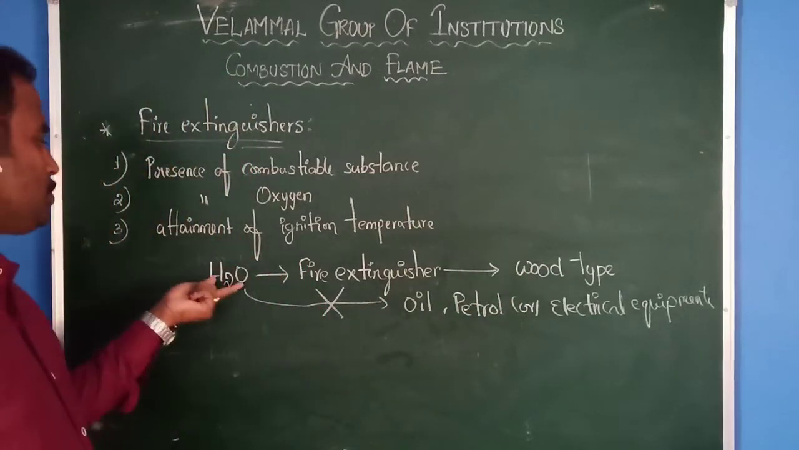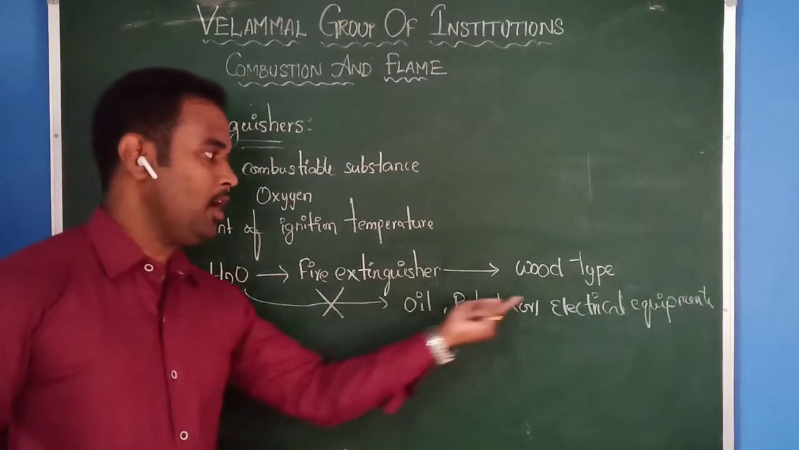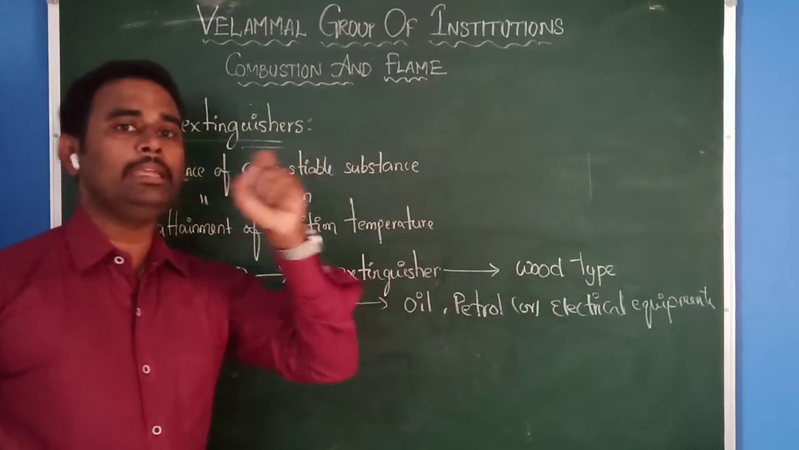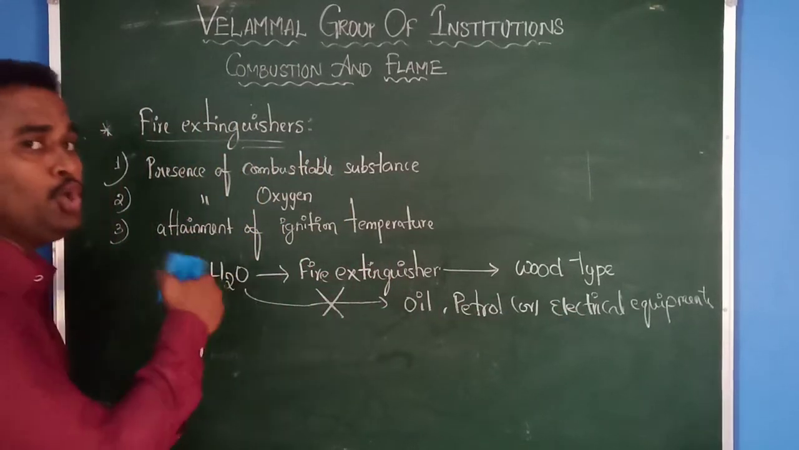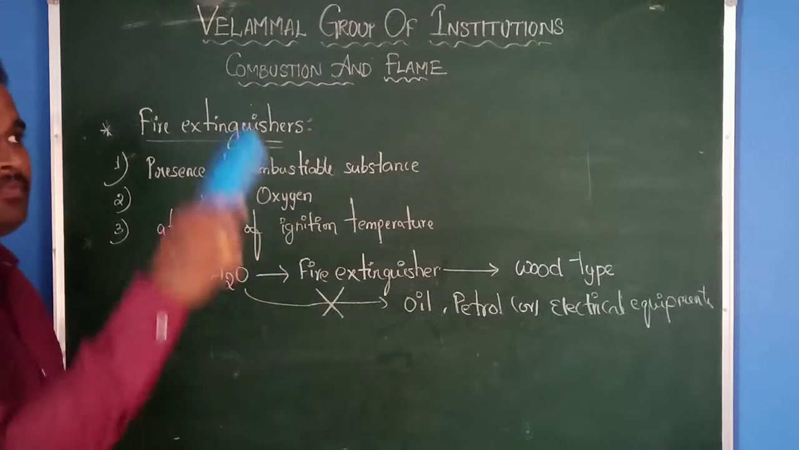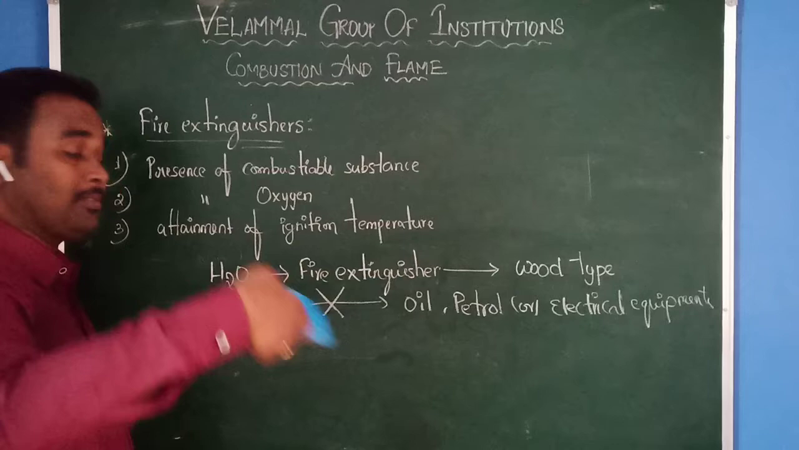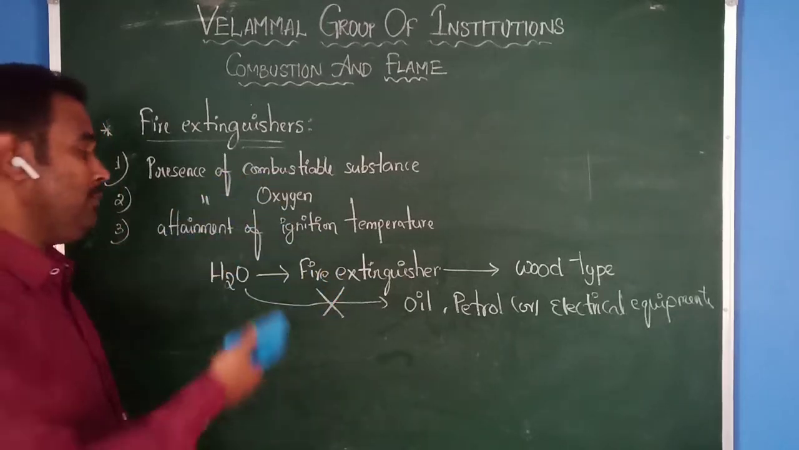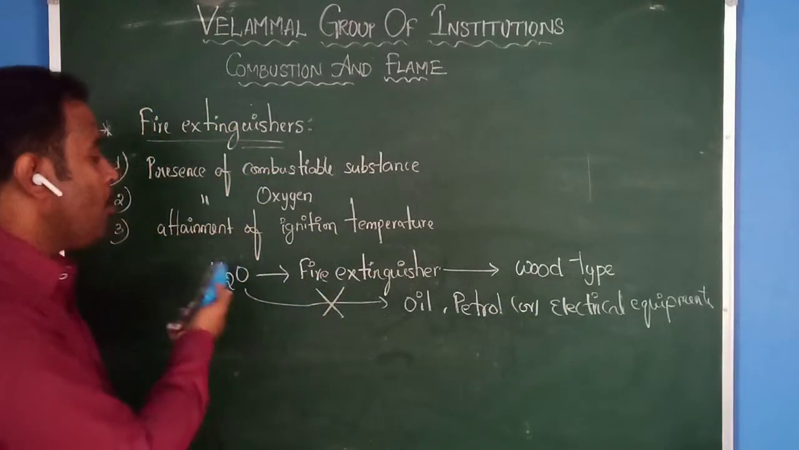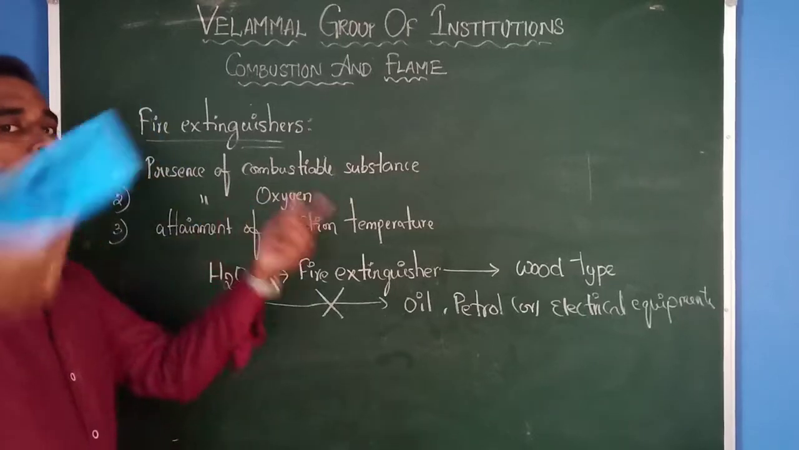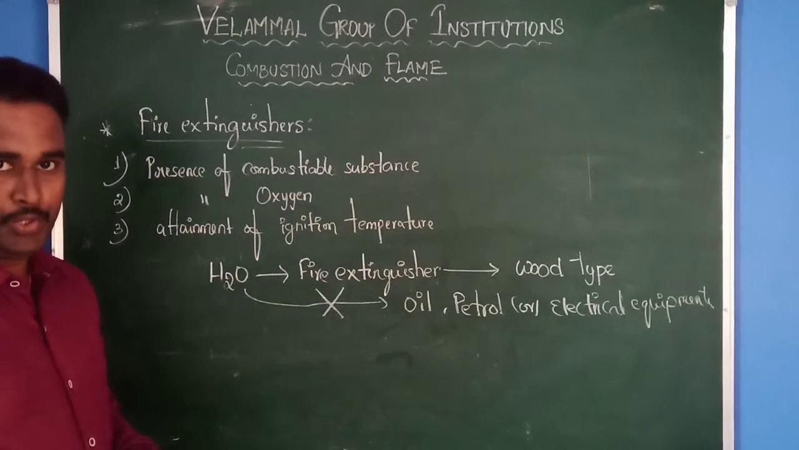Why are we not supposed to use water as a fire extinguisher for oil or electrical equipment? The only reason behind that is that water is a good conductor of electricity. That means if a fire accident happens because of electrical equipment and you want to control the fire using water, what will happen? Water conducts electricity and it causes more fire. That's why we are not supposed to use it.